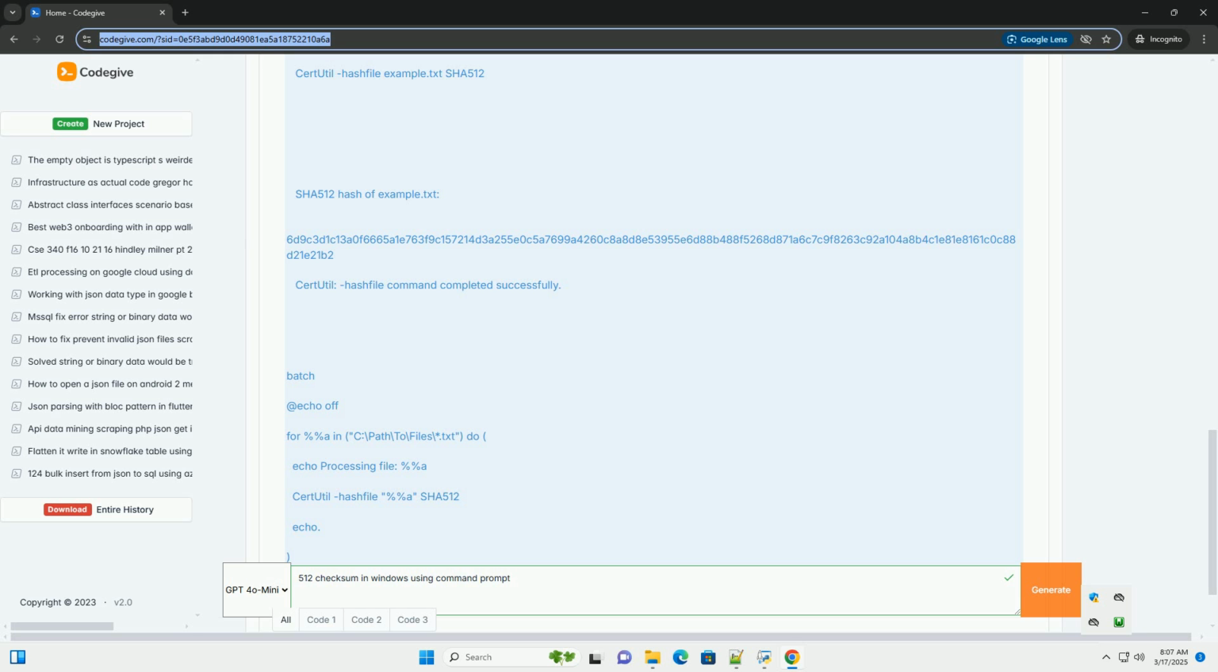3. Simulate data corruption (optional, to demonstrate the importance of checksums). Let's intentionally modify the example.txt file. Open it in a text editor and change "test" to "Test". 4. Recalculate the SHA-512 hash after modification. The new output will be completely different. 5. Verification. You can clearly see that even a small change completely alters the SHA-512 hash. This is the avalanche effect in action.